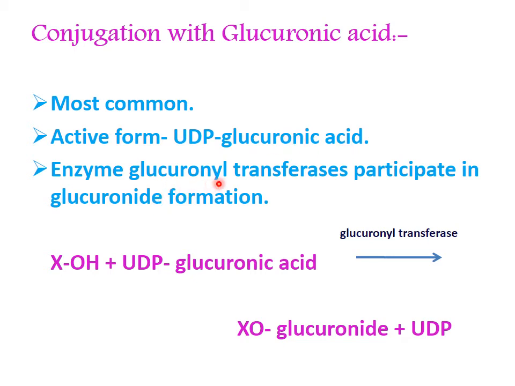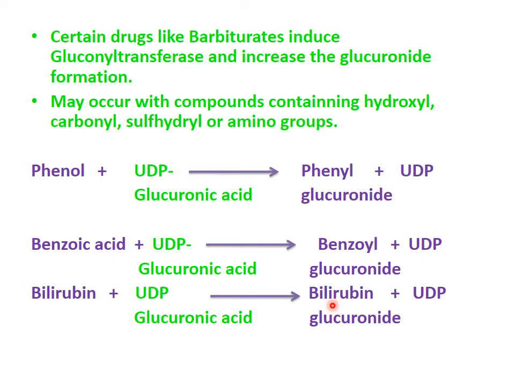The enzyme glucuronyl transferase participates in glucuronide formation. In this way, it is converted into diglucuronide and is detoxified. Certain drugs like barbiturates induce glucuronyl transferase and increase glucuronide formation.